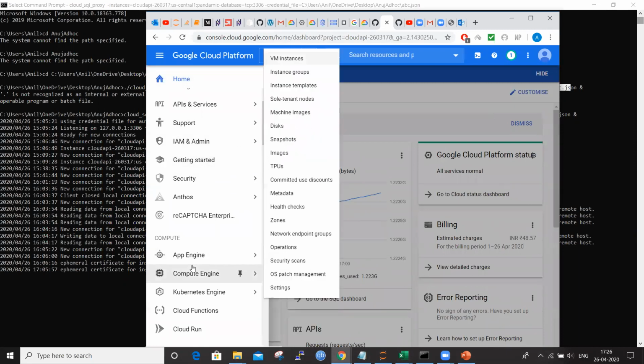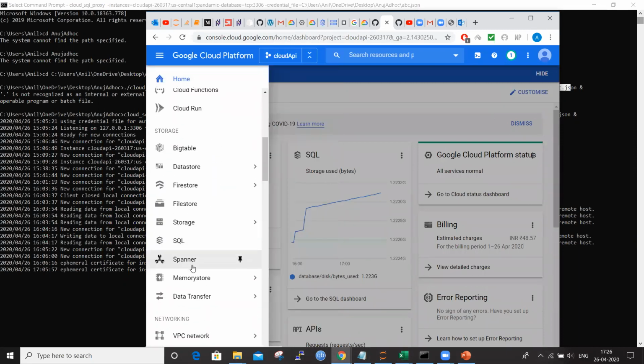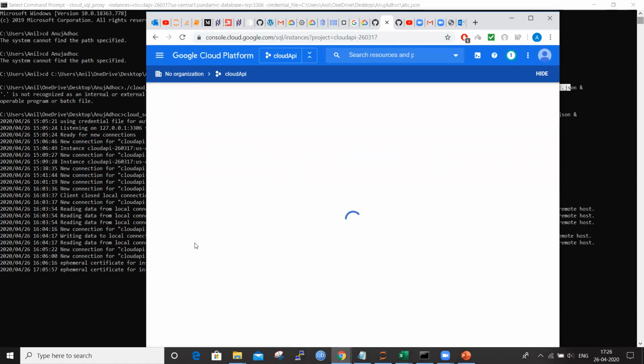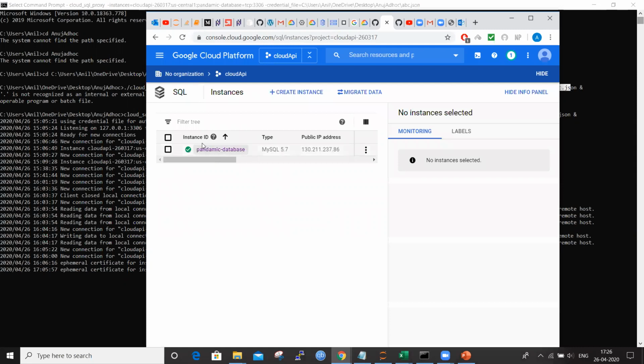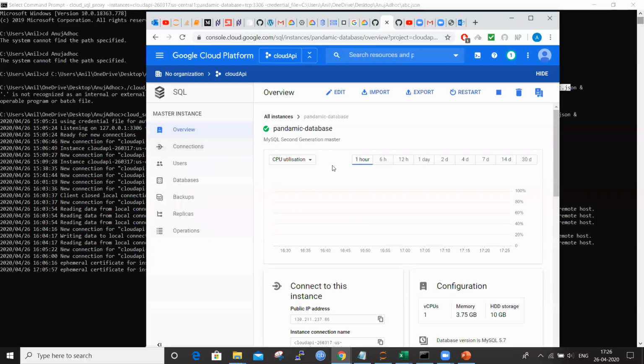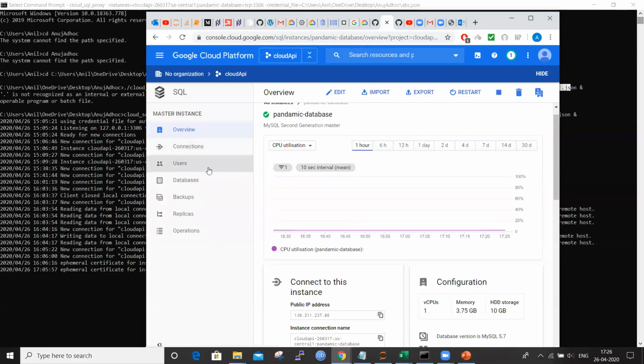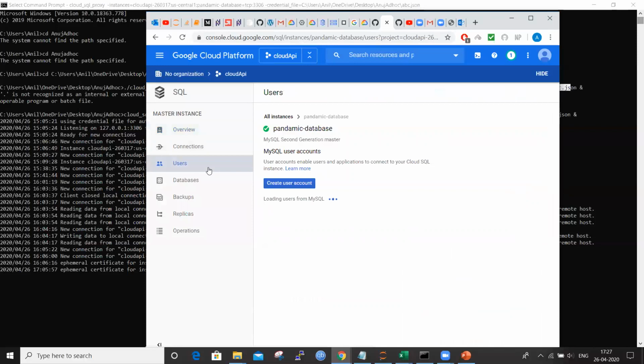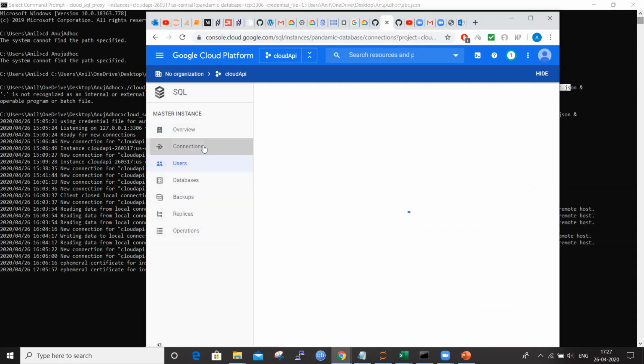By going here also we can create it. See here, we have the instance. If we click on this instance, on the user and all, here is some place where we can create the JSON file.